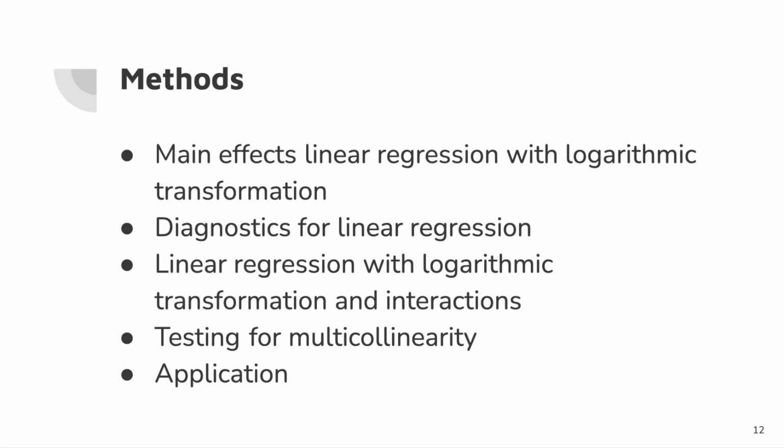In order to analyze if and how climate predictors correlated with refugee flow, we constructed a main effects linear regression model with log transformation. We also tested the model to ensure it satisfied the conditions for linear inference. And we constructed a linear model with interactions and tested for multicollinearity. Lastly, we applied our main effects model to countries in the Sahel region to see if it could be applied to other regions as well.